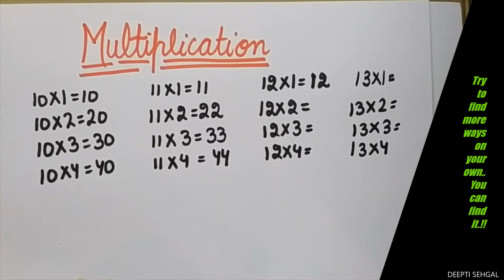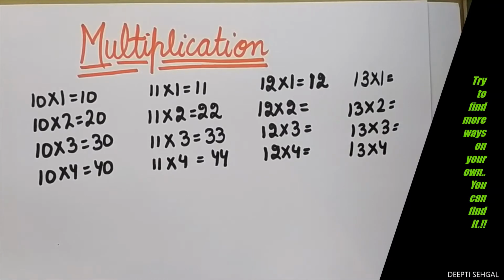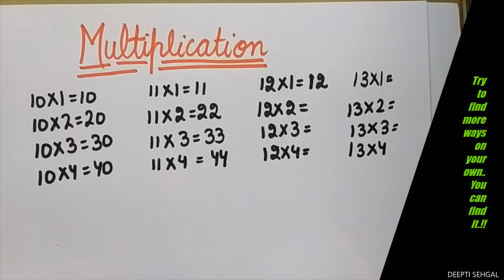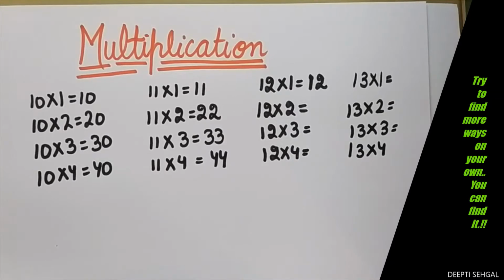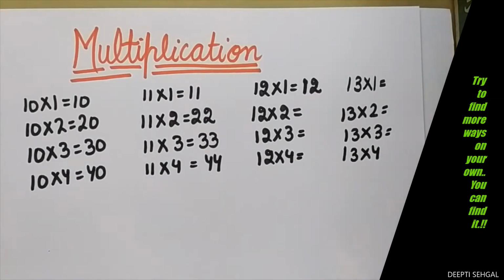You know, when I was your age, my teacher used to tell me that I have to write the tables from 10 to 20, and I used to feel like, oh my god, now I have to do this too. Writing tables is the most boring work. Why do they make us write tables? What I did, I found out a way to write the tables quickly. I never learned them. I never enjoyed learning the tables.